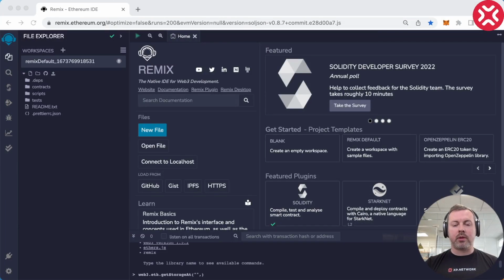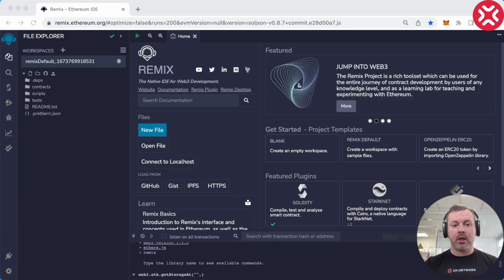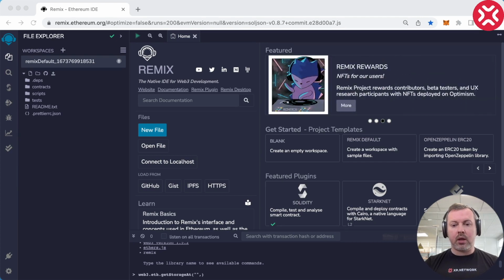Hi, this is Dima Brook, and today we're going to speak about Solidity and how it stores data in its smart contracts. We will need this information in our future video in order to see how to compress data in a smart contract and how to store it more efficiently. Especially, we will look at how the standard ERC721A does it, how it saves, and how it reads the data.